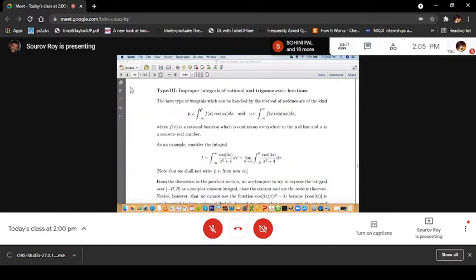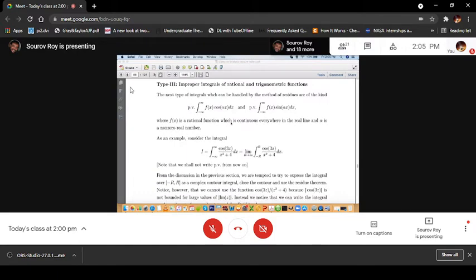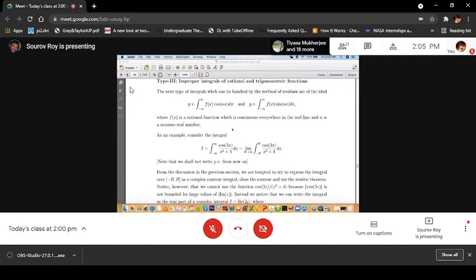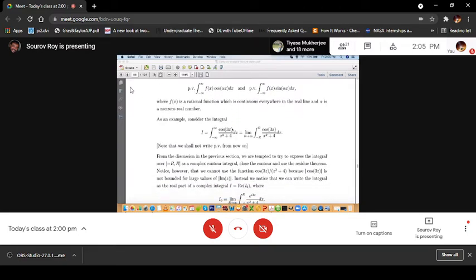The type of integrals we will be discussing is of the type f(x) cos αx dx or f(x) sin αx dx, integration from minus infinity to plus infinity in the principal value sense, of course, as I discussed yesterday, where f(x) is a rational function which is continuous everywhere on the real line, and α is a non-zero real number. So these are the types.